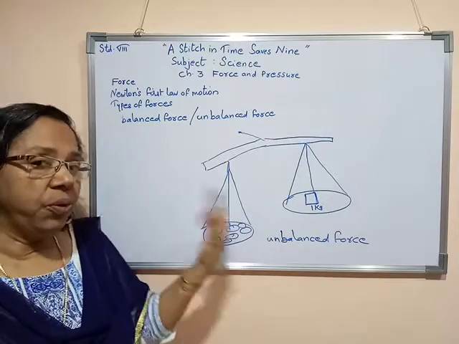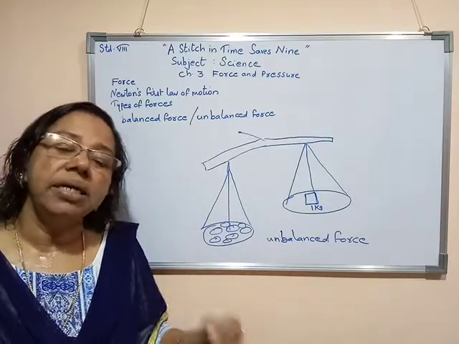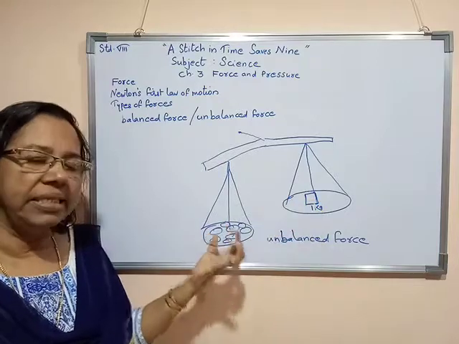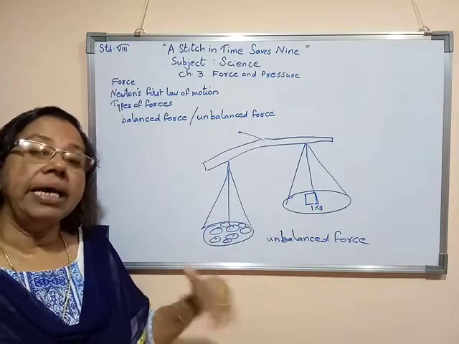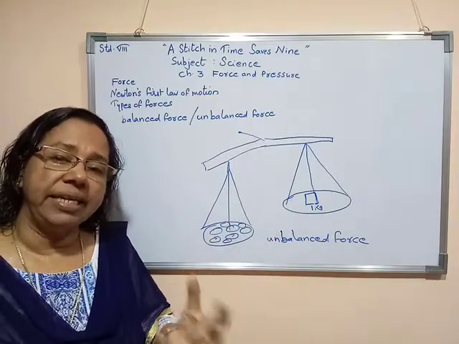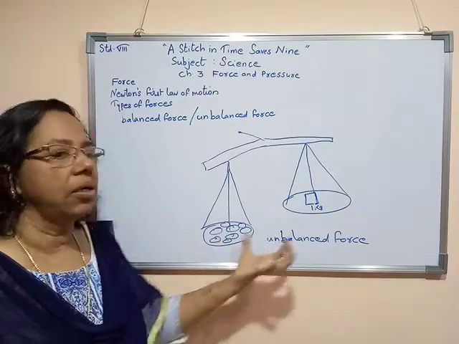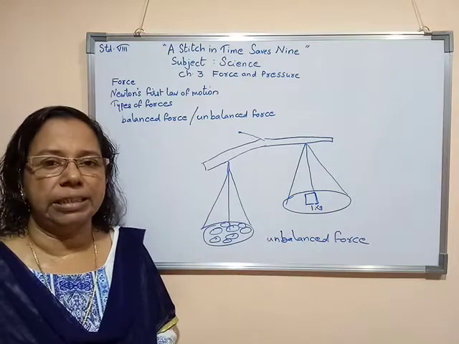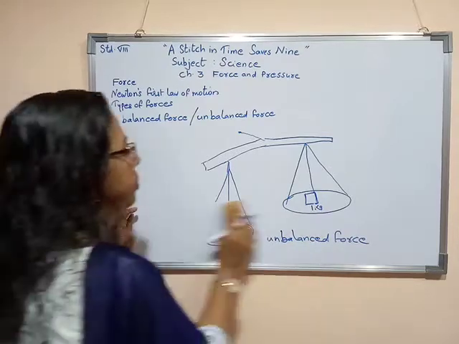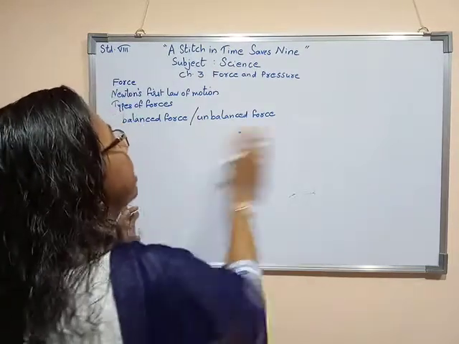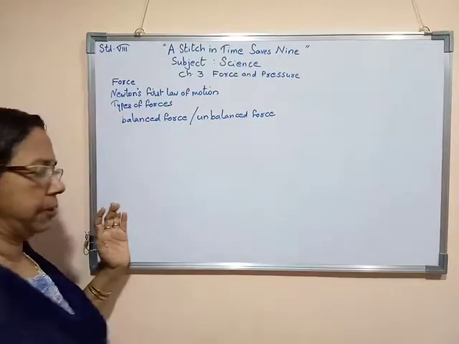Here equal force is acting by the earth on both the pans. When unbalanced force is there, then unequal force is exerted by the earth on both the objects. Now we are going to study one more example of unbalanced force.